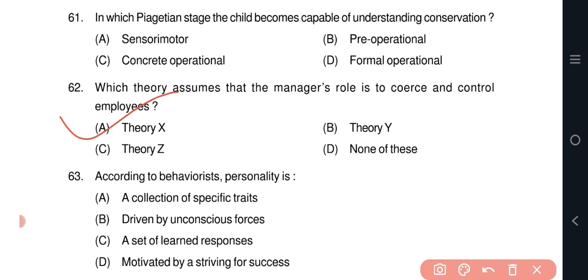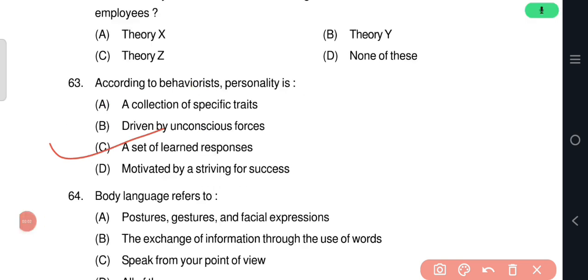This theory is often contrasted with Theory Y, which assumes that employees are motivated and capable of self-direction. Question number 63. According to behaviorists, personality is option C, a set of learned responses.